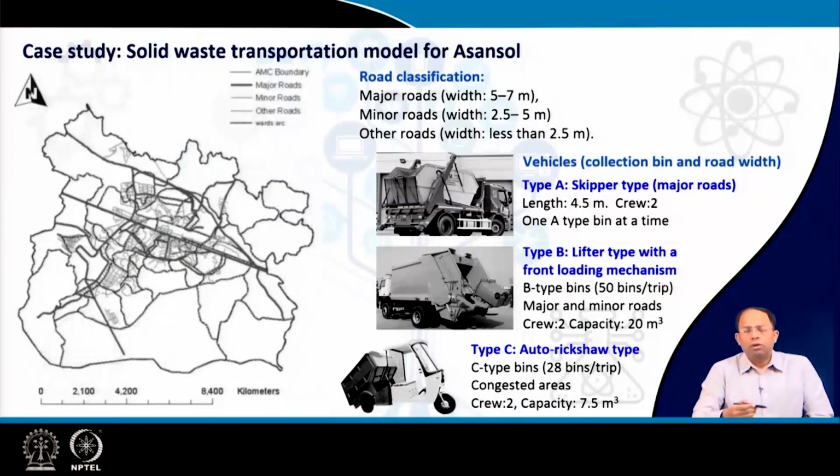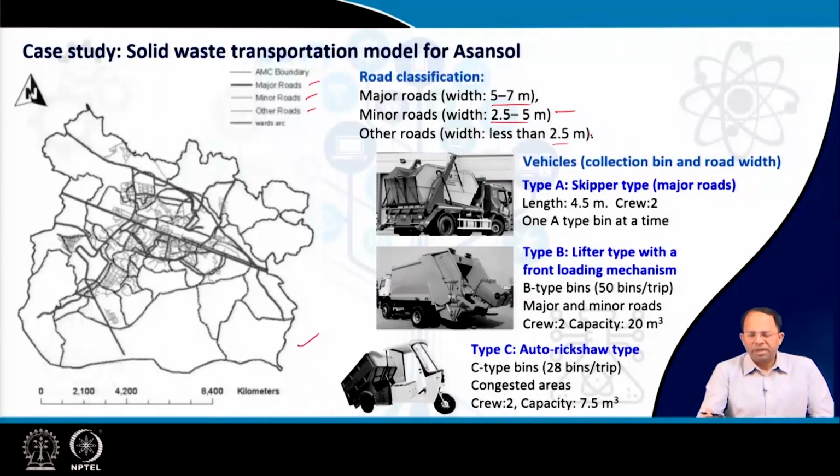Now, to do the study, of course, we first have to code the road network. That means we first have to prepare the road network map. As you can see, the major roads, minor roads and other roads are marked; major roads are the wider ones, minor roads are 2.5 to 5 meters, whereas other roads are even smaller. So all types of vehicles cannot travel on all roads. Whenever we generate routes for vehicles, we only consider the relevant road network that is acceptable for that kind of vehicle.